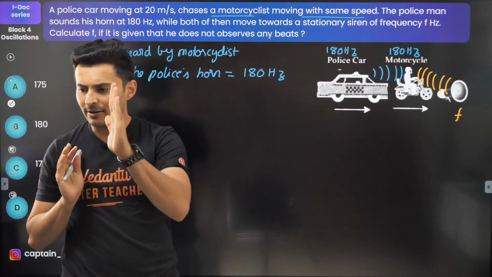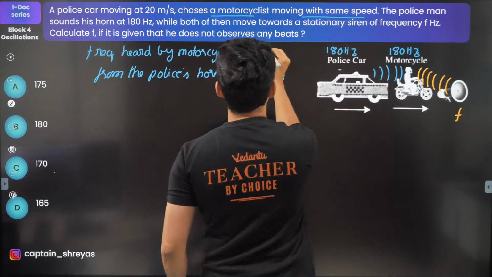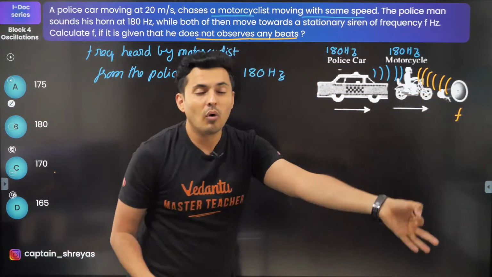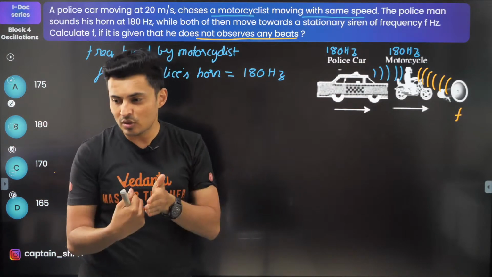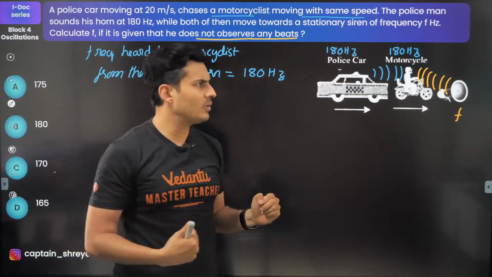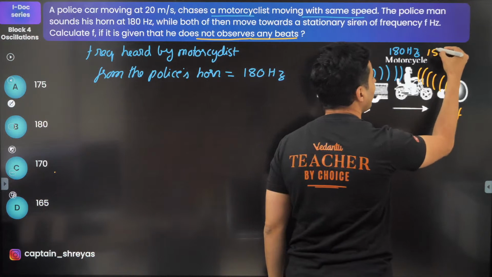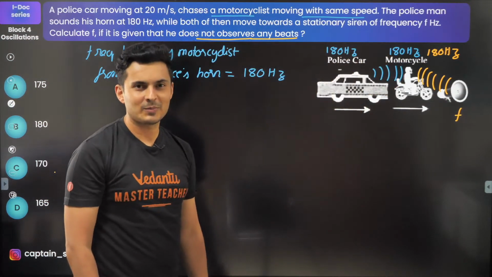Everybody with me on this? Great. Now it is clearly mentioned that no beats are observed. That means the frequency heard by the observer from the source on the other side is also 180 hertz, because there are no beats.